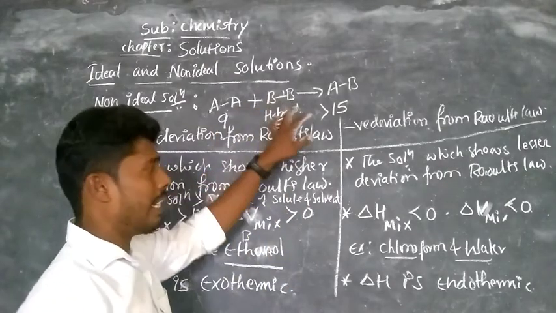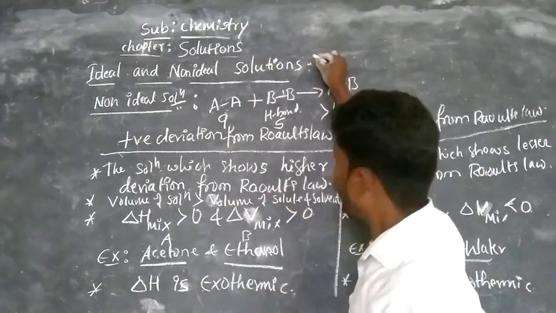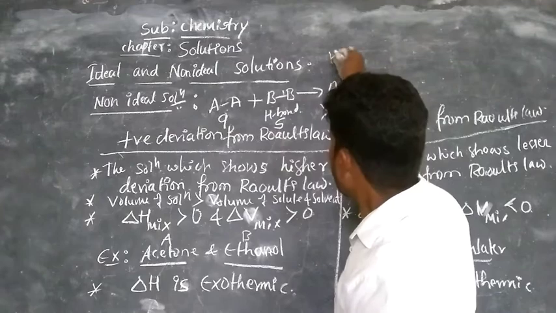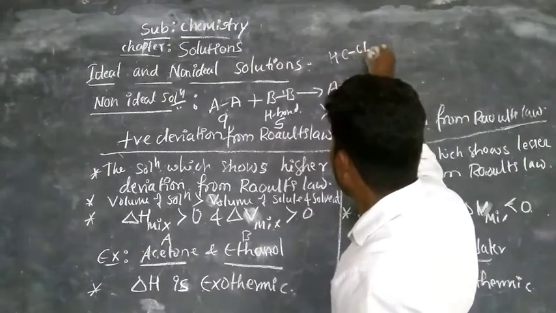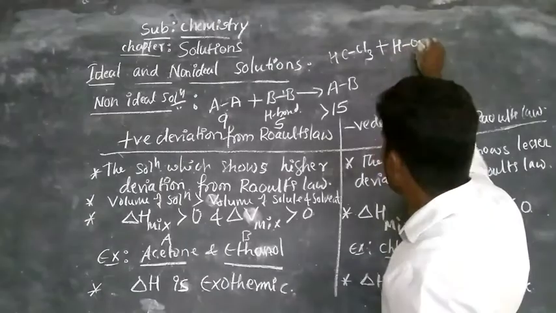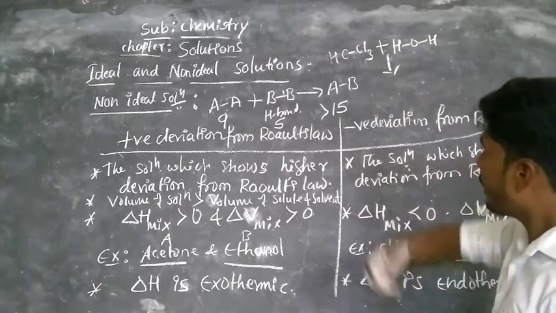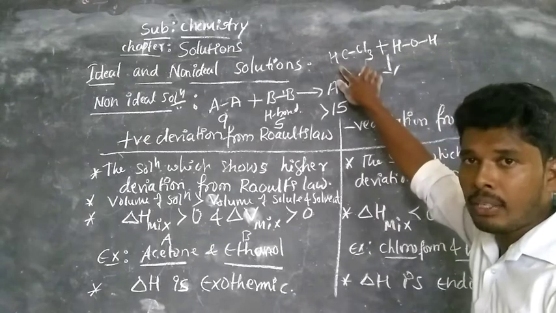After mixing chloroform and water, observe, this is chloroform, CHCl3, and water, H2O. When you mix these two, a bond is formed between water and chloroform.